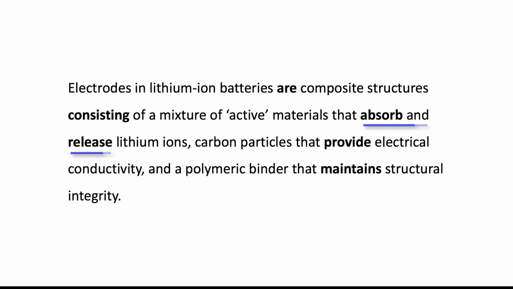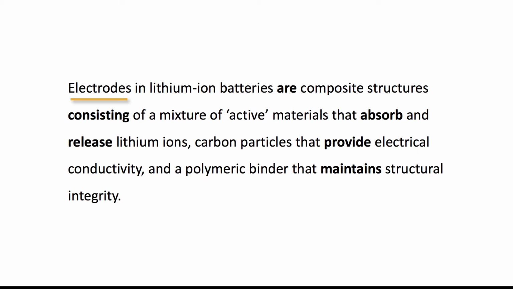I'll say the coordinated structures out loud to demonstrate. Active materials that absorb lithium ions. Active materials that release lithium ions. Okay? Okay. So we really have 5 different places that might be clauses. So let's test. The first verb, are, would need a complementizer in front of it to turn it into a clause. And when I look at the sentence again, I see that this first verb is a main clause.